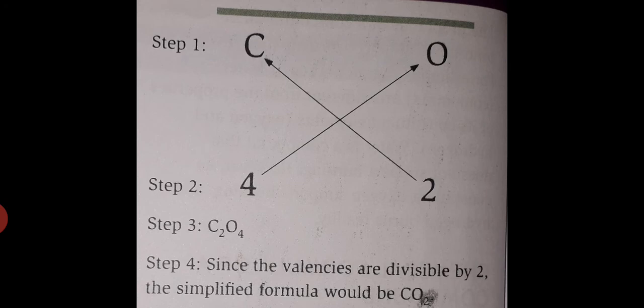The valencies are written below the respective symbols. Step 3, we have to interchange the valencies and write them as subscripts next to the symbols. Here you can see we have interchanged the valencies and written them as subscripts, like C2O4.